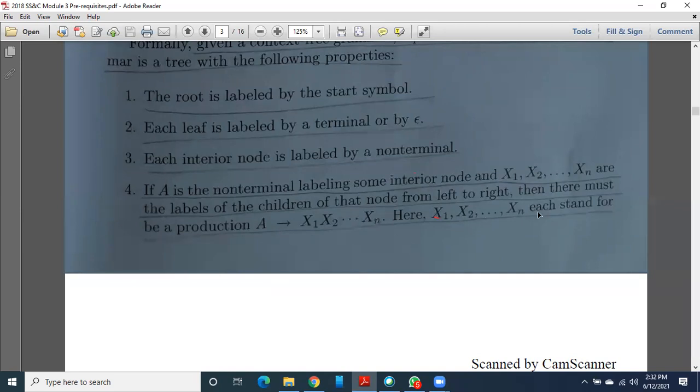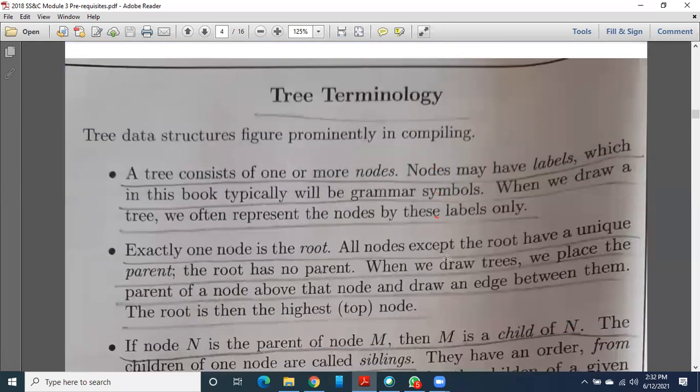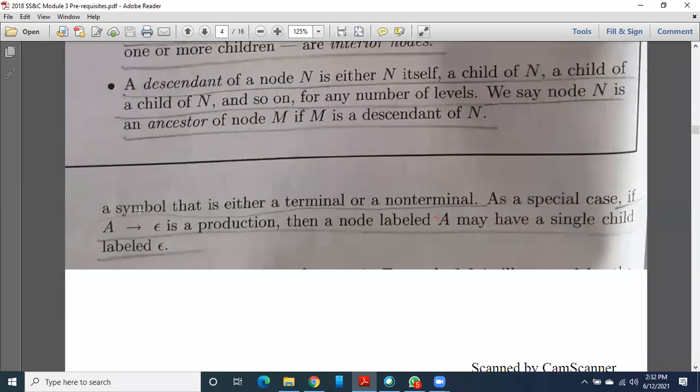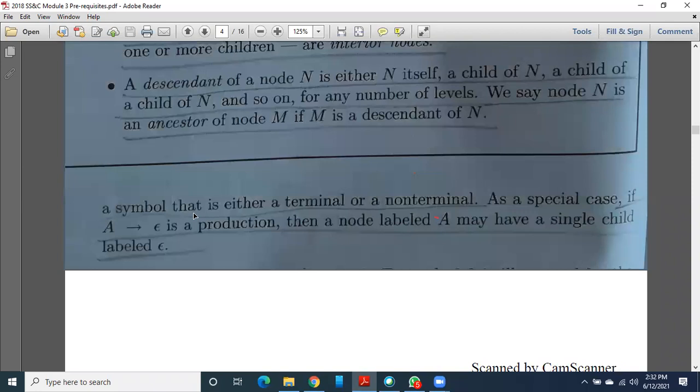Here X1 to Xn are each a symbol, either terminal or non-terminal. If the production is A derives epsilon, then that node A may have a single child node that is labeled with epsilon.